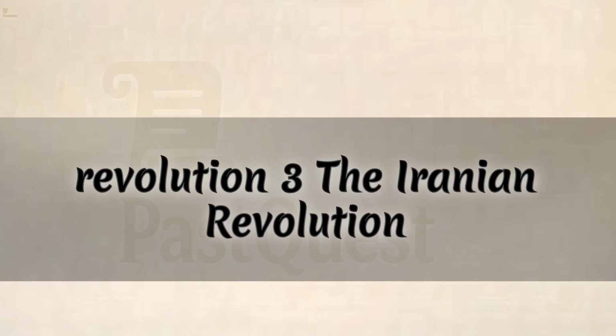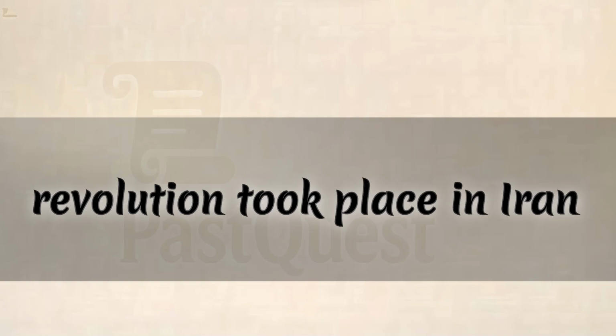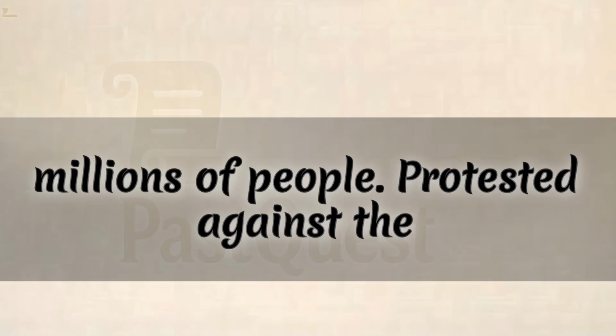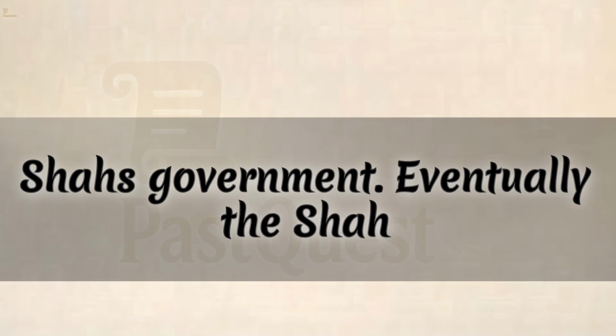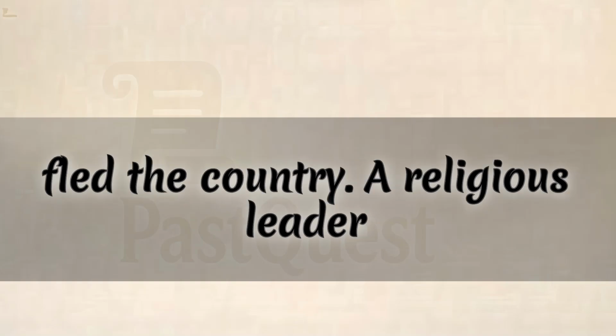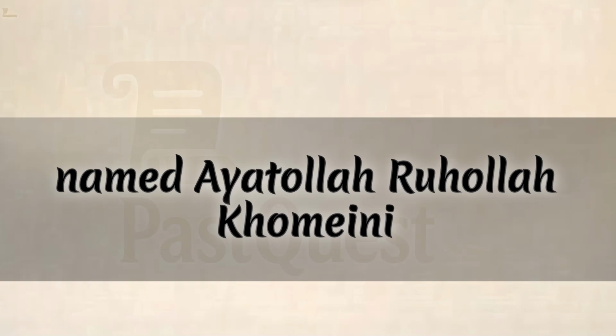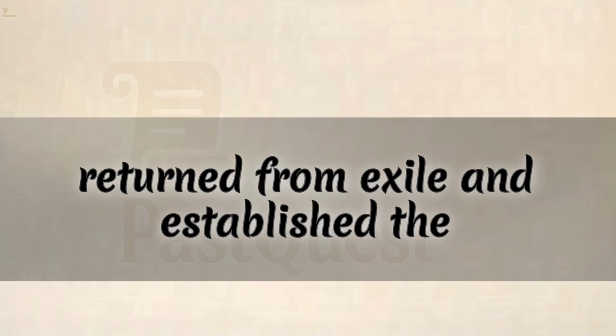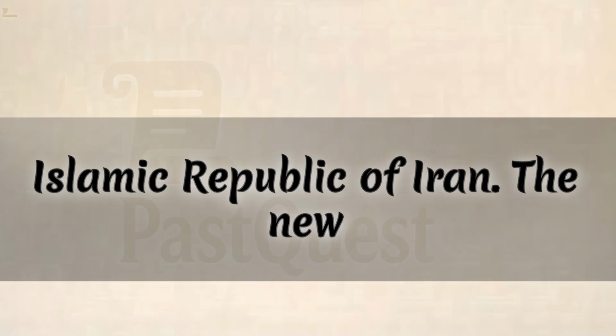3. The Iranian Revolution, 1979. In 1979, a massive revolution took place in Iran. Millions of people protested against the Shah's government. Eventually, the Shah fled the country. A religious leader named Ayatollah Ruhollah Khomeini returned from exile and established the Islamic Republic of Iran.